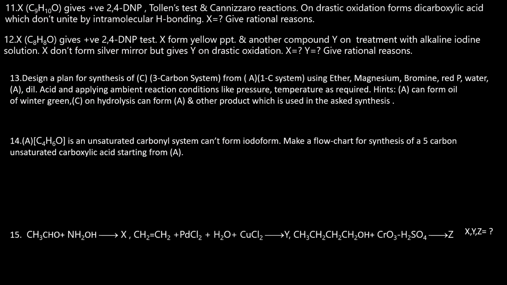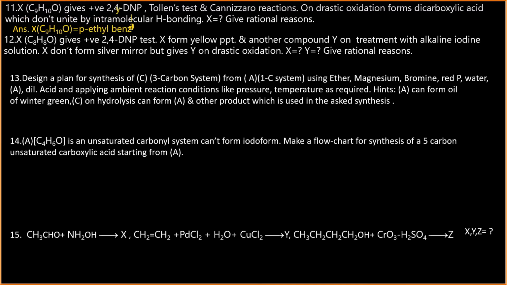Answers of another 5 questions. Here C9H10O will be para-ethyl benzaldehyde, as on oxidation it will form 1,4-benzene dicarboxylic acid, and it will also give the DNP test, Tollens test and Cannizzaro reaction. As these two carboxylic acid groups are far from each other, in opposite positions, they will not be able to form hydrogen bonds within themselves.